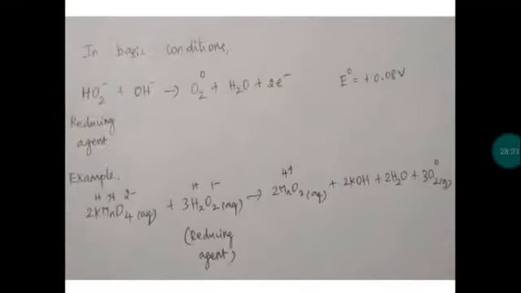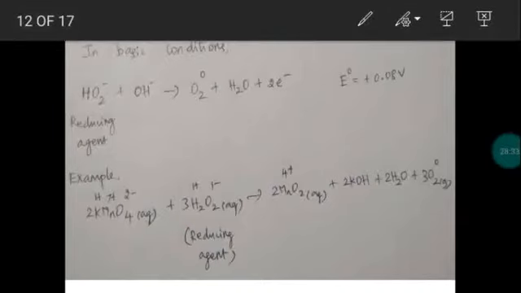Next, basic medium. As we said, in basic medium, if a substance undergoes a reaction, the reaction will be reduction process in the presence of hydrogen peroxide. Right? So further take this process, a reduction of potassium permanganate. So this is called potassium permanganate, KMnO4.